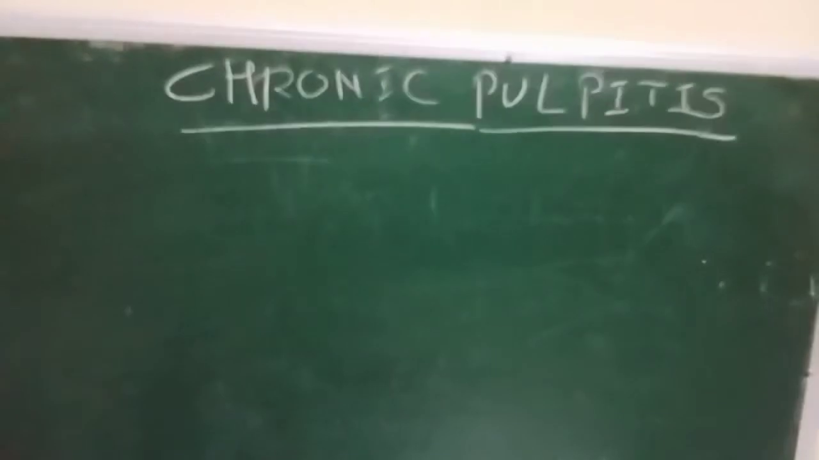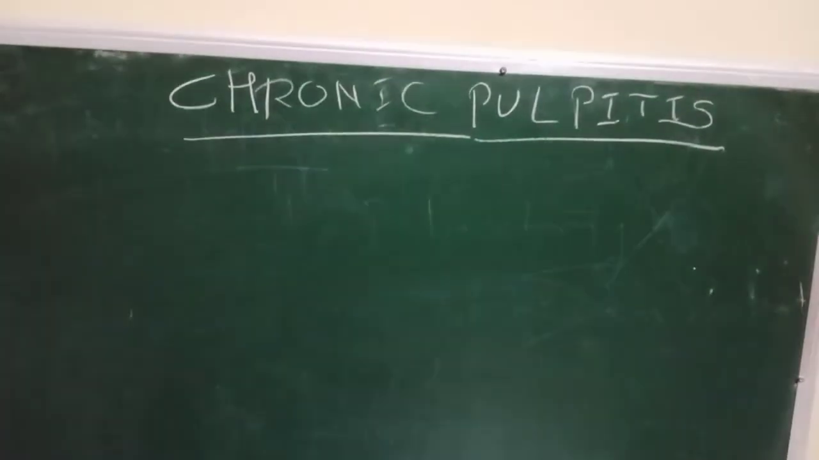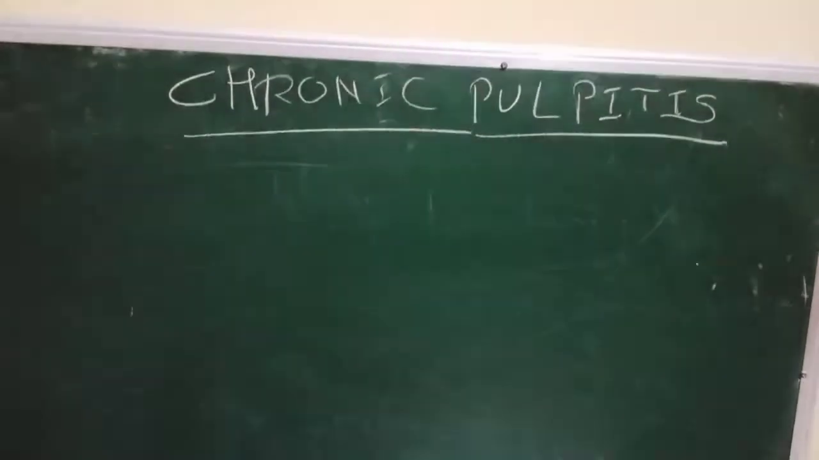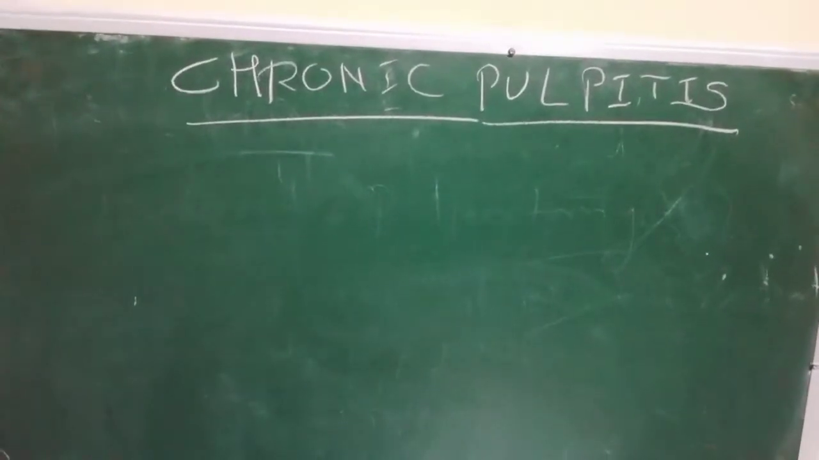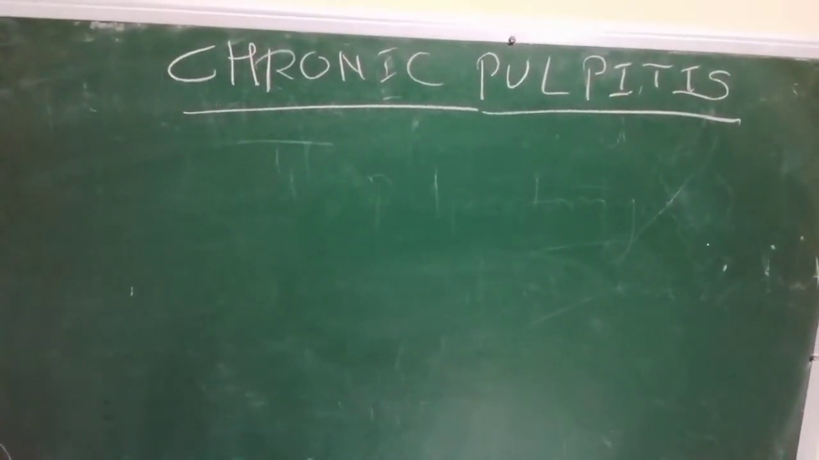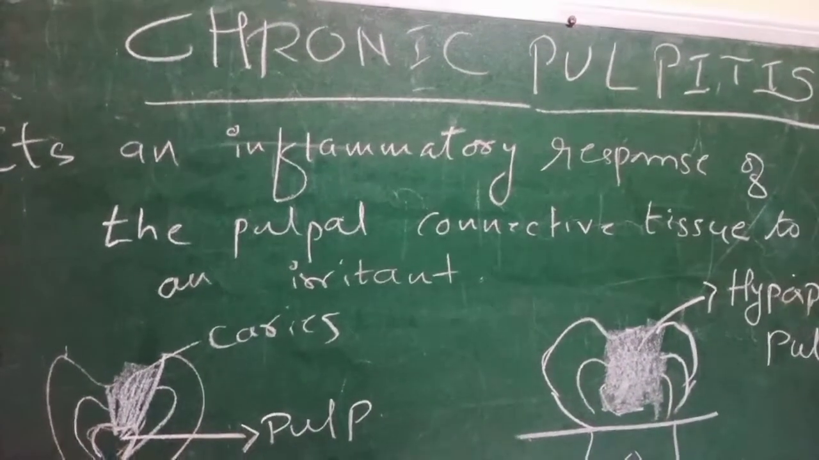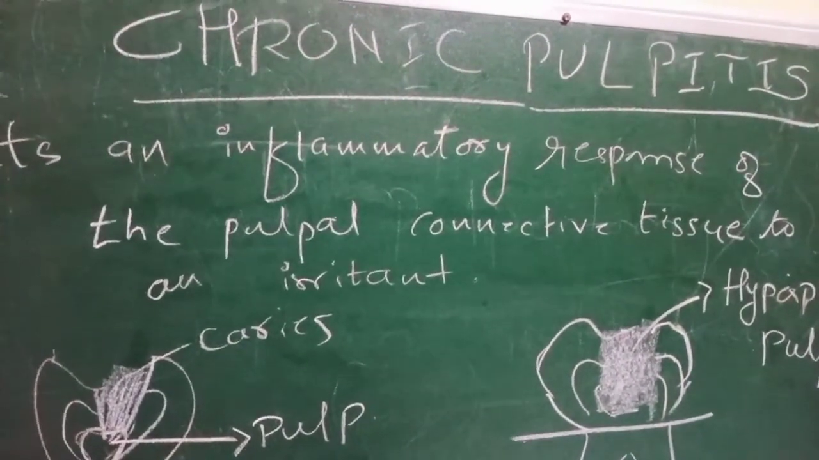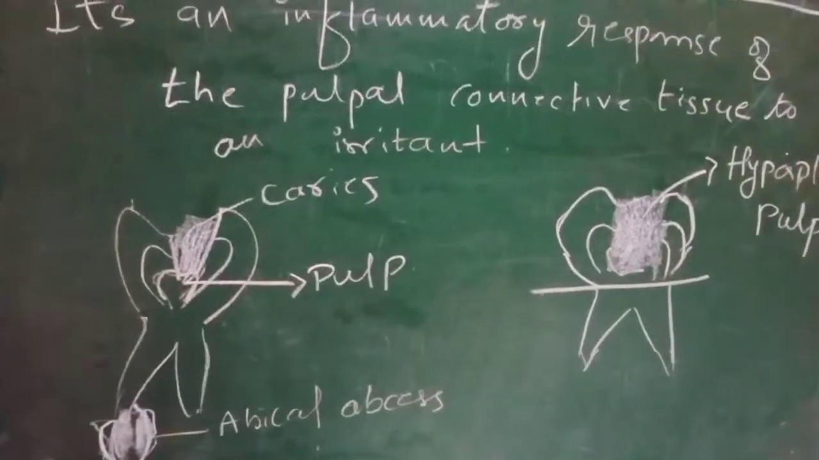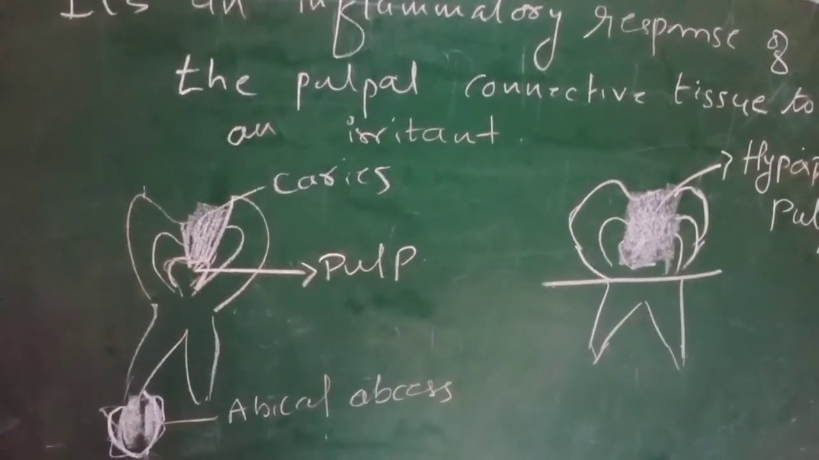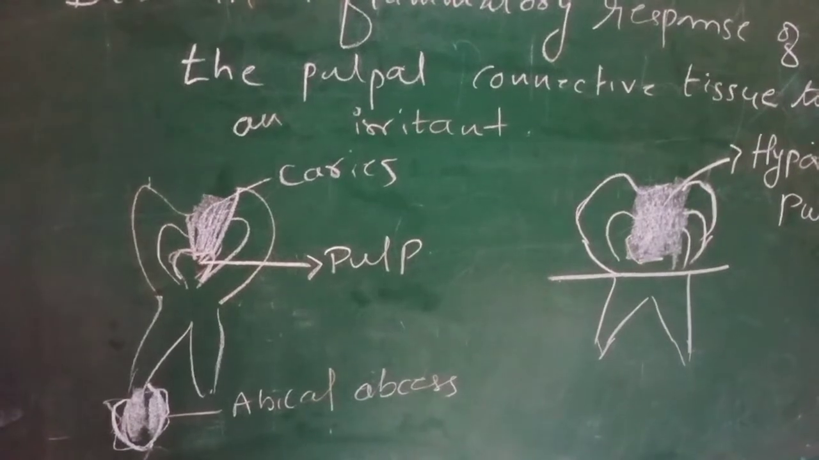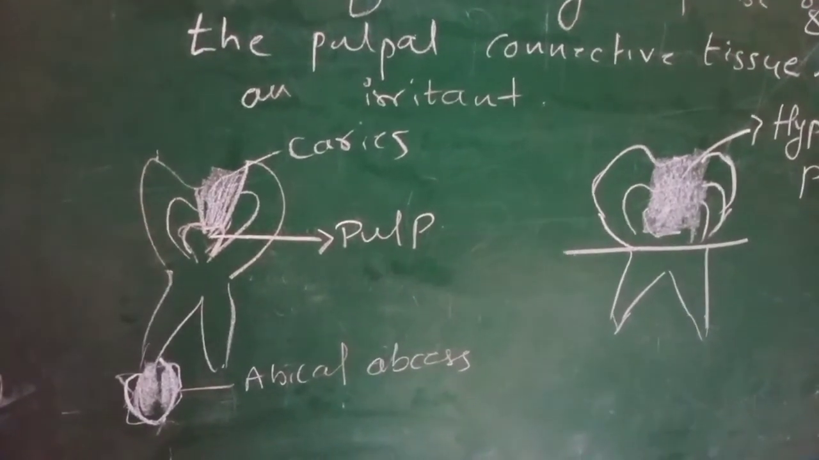Yesterday we had discussed the reversible and irreversible pulpitis. Today we'll talk about chronic pulpitis. What is chronic pulpitis? It's an inflammatory response of the pulpal connective tissue to an irritant. Here in chronic pulpitis, we can see many changes in the pulp and the periapical